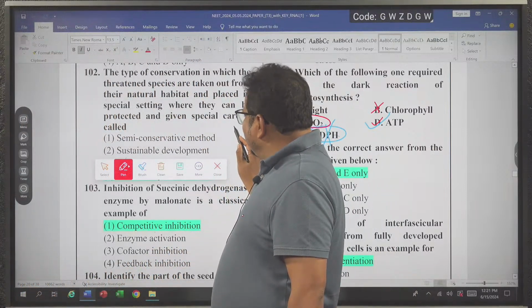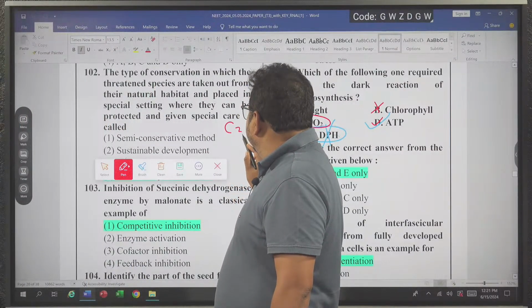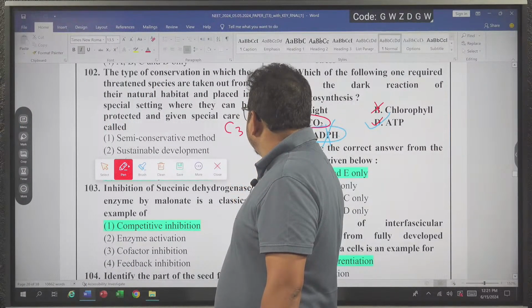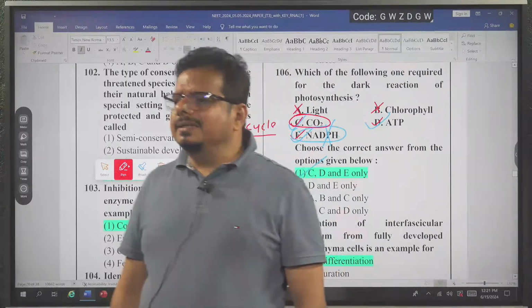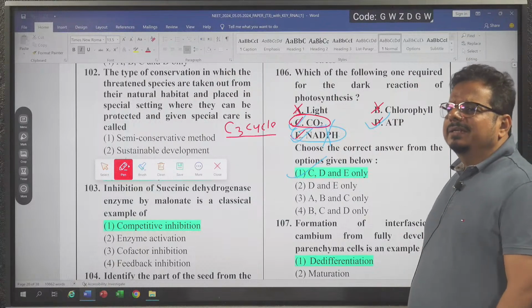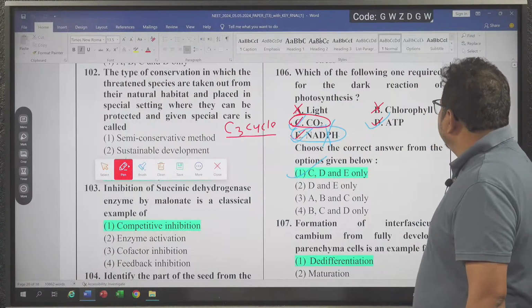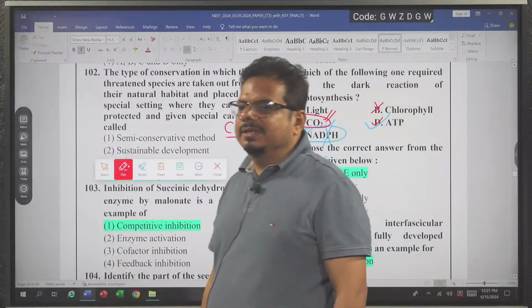If you are confused, I will help you. Dark reaction means we are talking about the C3 cycle. Synthesis of sugar occurs in the C3 cycle. So now I think it becomes easy for you. At which step of the dark reaction is CO2 required? One correct answer came: carboxylation.